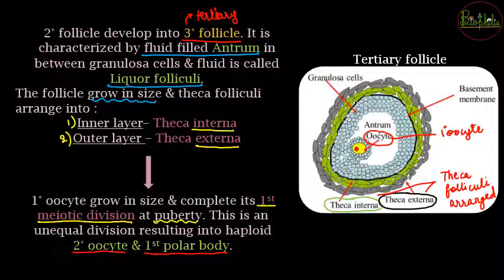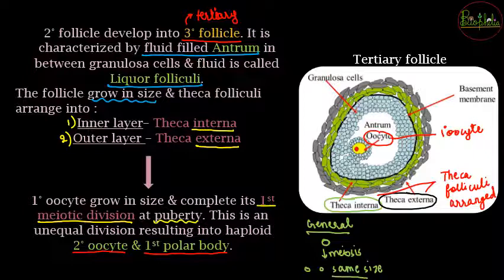Now here you have to remember very well that in general cases, when a cell undergoes meiosis 1, it produces two same sized cells.